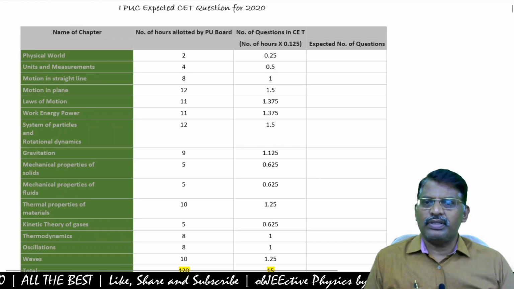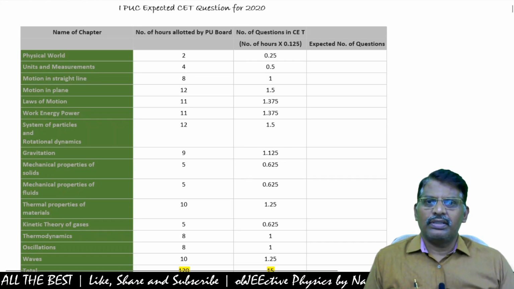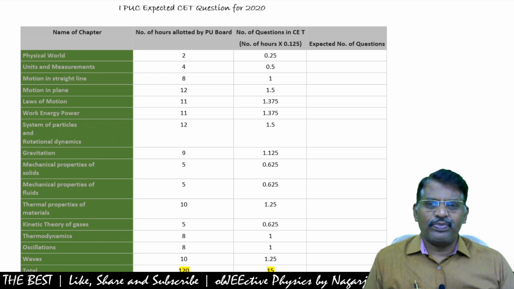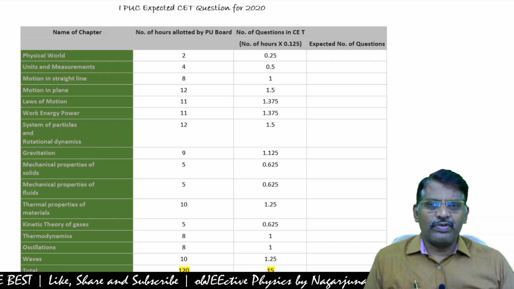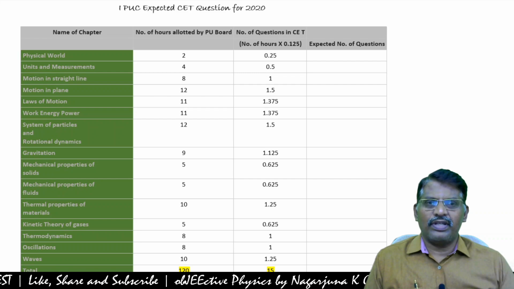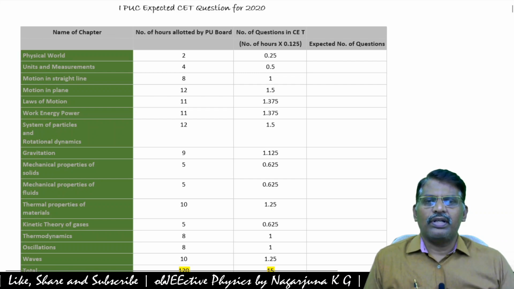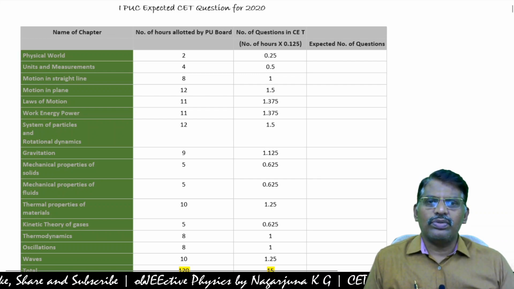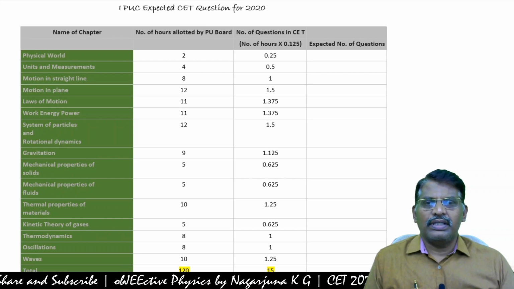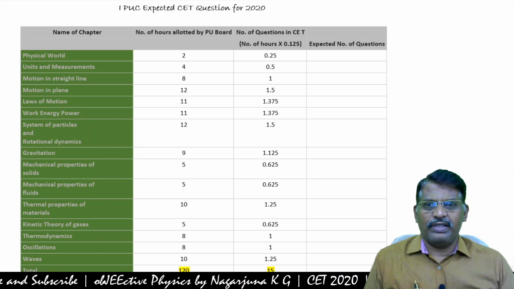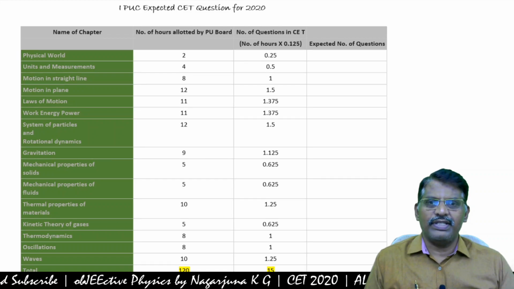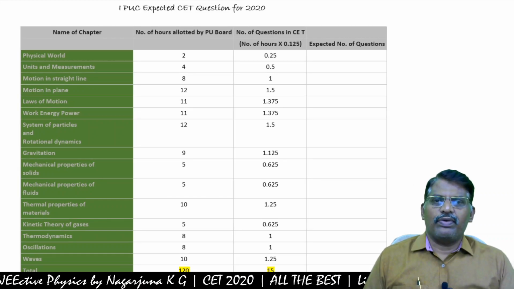See, first chapter, physical world, allotted hours 2. Number of questions as per the KEA, number of hours into each hour is 0.125. That is 2 into 0.125 is 0.25.